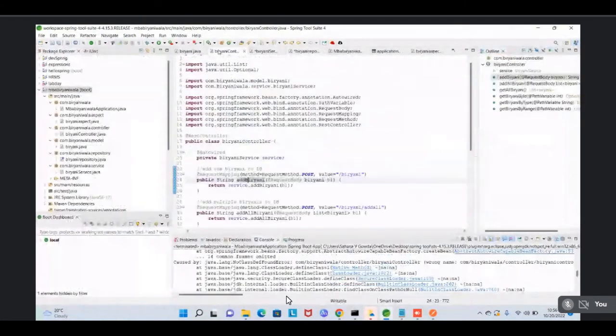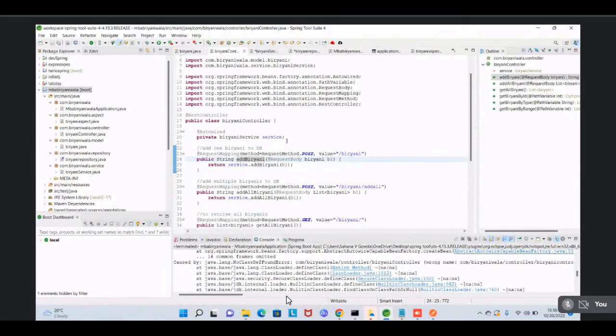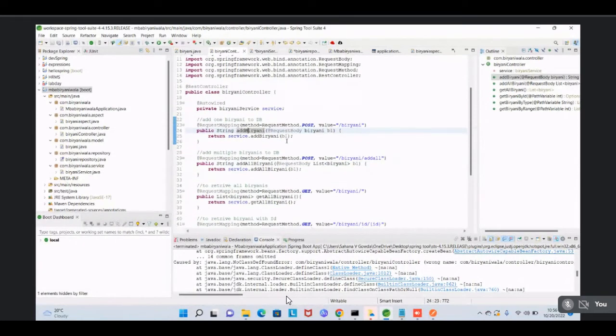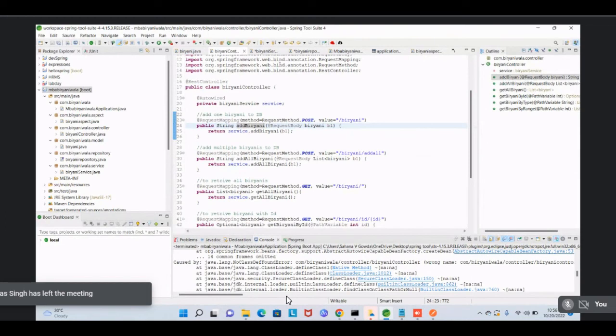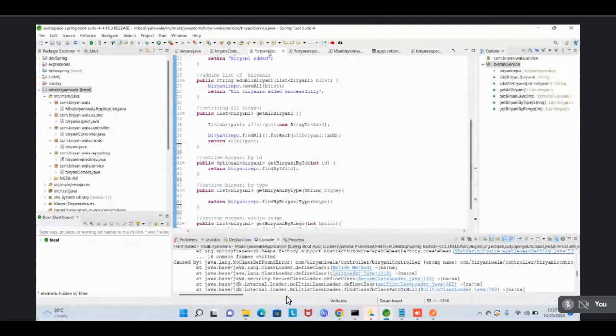Actually, your screen is blurry to me. Biryani controller. Okay. Add biryani. Okay, open biryani service. Scroll down.